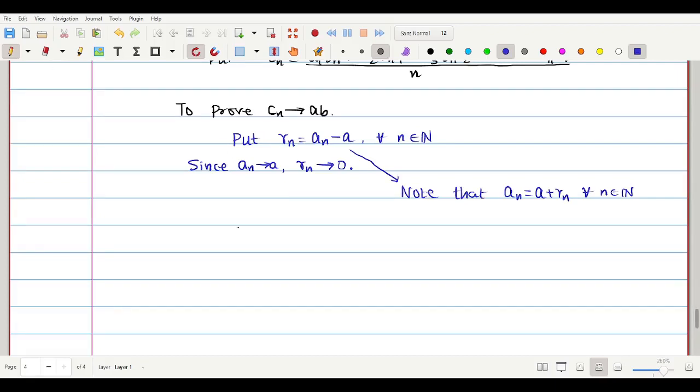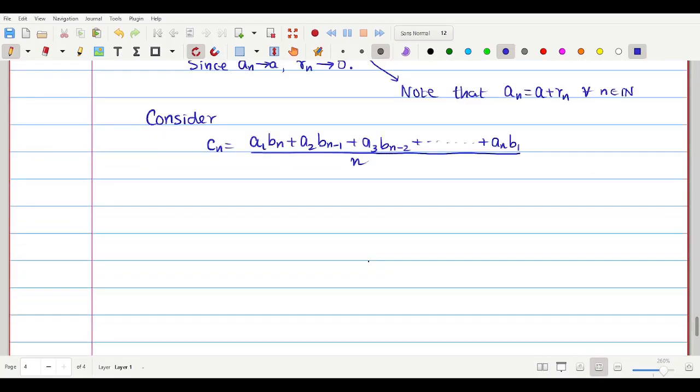Now I am going to calculate this Cn. Consider the Cn, let me write it again. The Cn is equal to a1 bn plus a2 bn minus 1 plus a3 bn minus 2 plus dot dot plus an b1, it ends like this, divided by n. This is the whole thing divided by n.